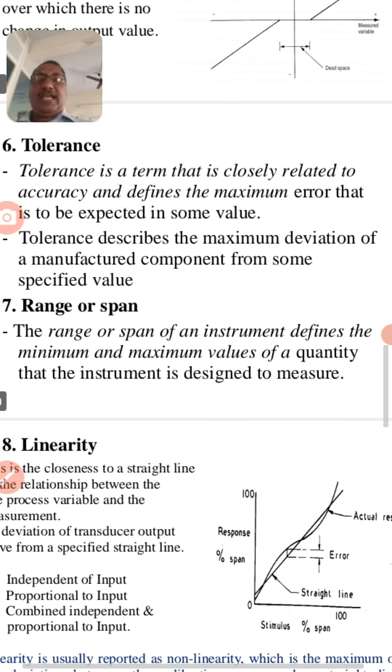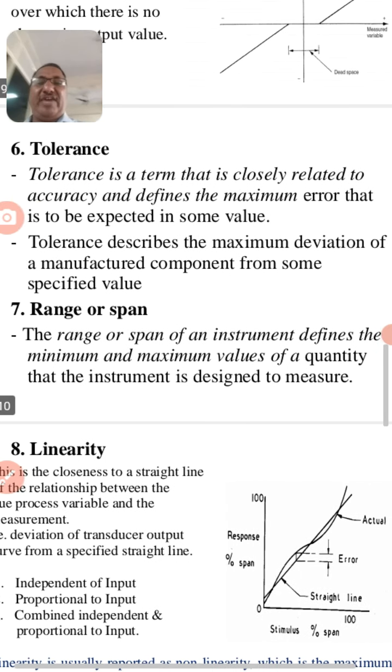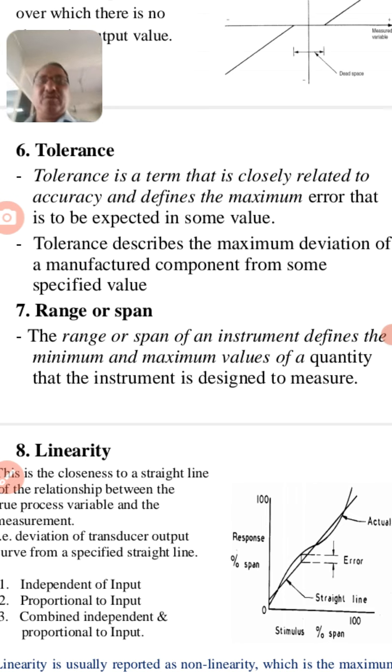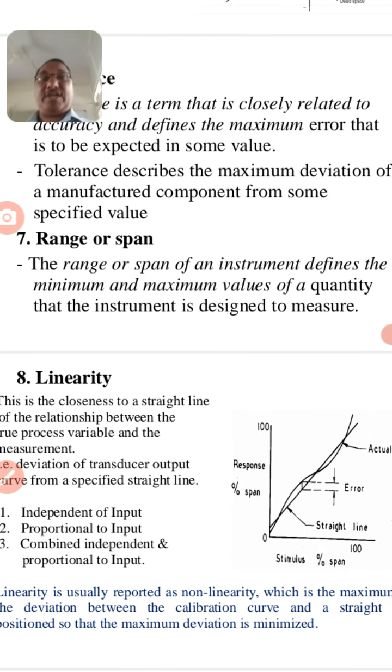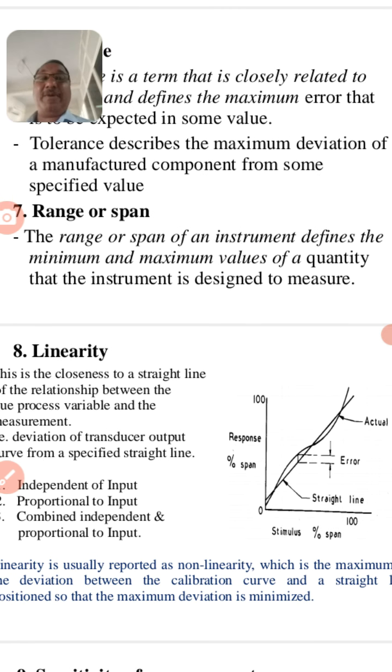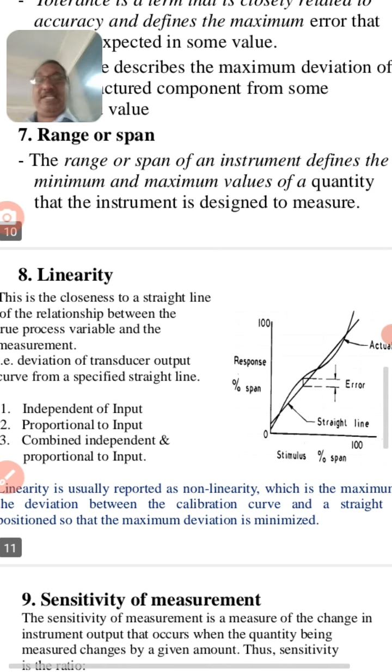Range. The range or span of the instrument defines the minimum and maximum values of the quantity that the instrument is designed to measure. In a car, the speedometer range is 0 to 200 km per hour. That is, minimum 0 km per hour and maximum 200 km per hour is mentioned. It's called range. So the range of an instrument defines the minimum and maximum value of a quantity.